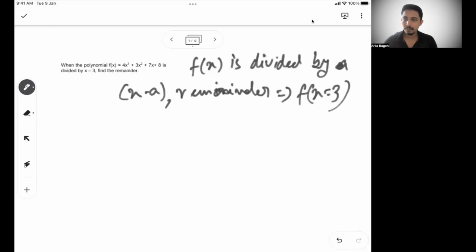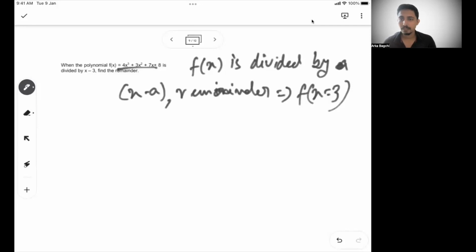If x minus 3 was a factor of this expression, then by putting x equal to 3, you would have got the answer as 0. By equating this with 0, the values you get are the roots. But if you are not equating this with 0, you put any random number equal to x.